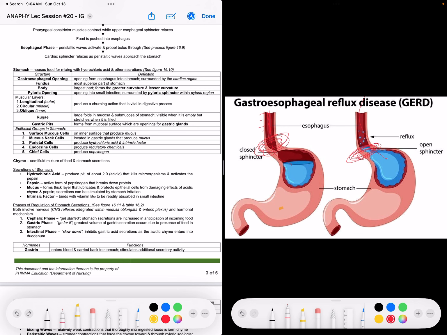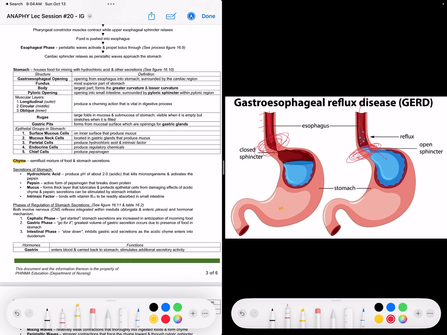Okay. So, chyme is a semi-fluid mixture of food. I think you have chyme in your biochem. Chyme is a thick semi-fluid mass of partly digested food and digestive secretions that is formed in the stomach and intestine during digestion.